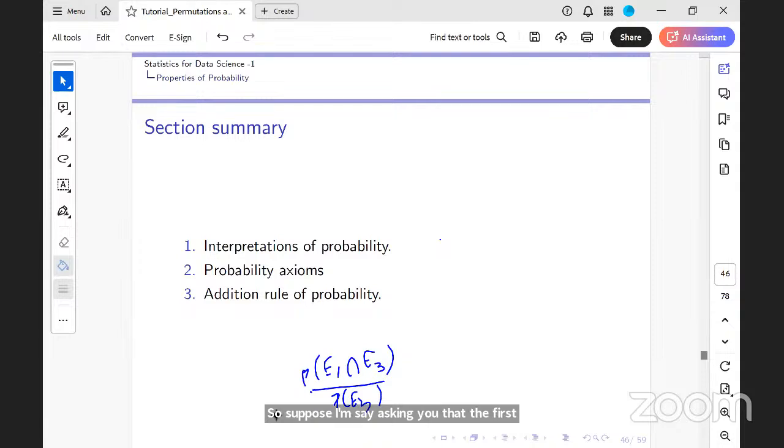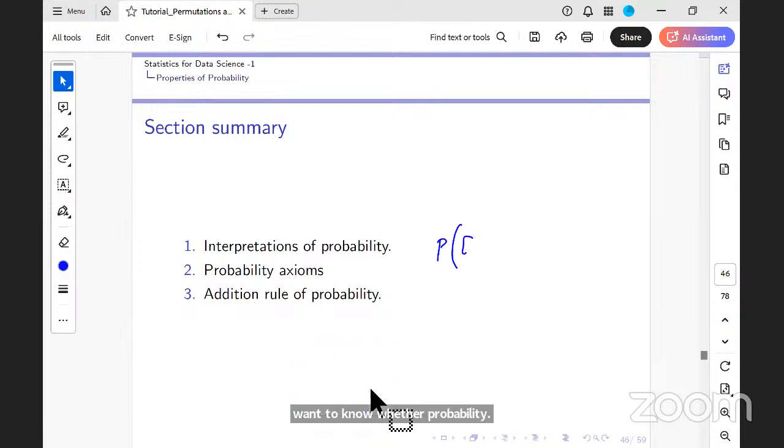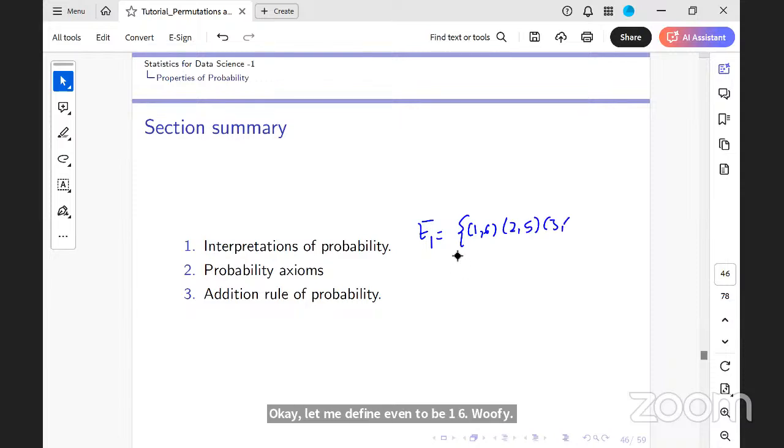Let me define this way. Let me define E1 to be 1,6; 2,5; 3,4; 4,3; 5,2; and 6,1.